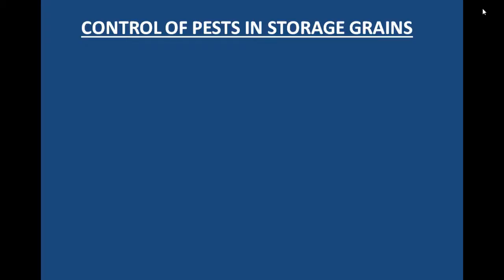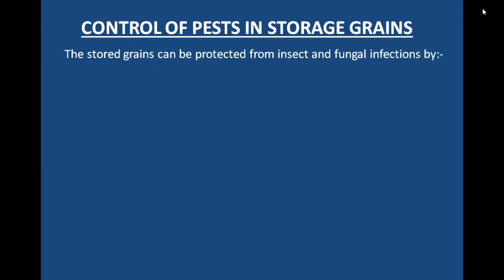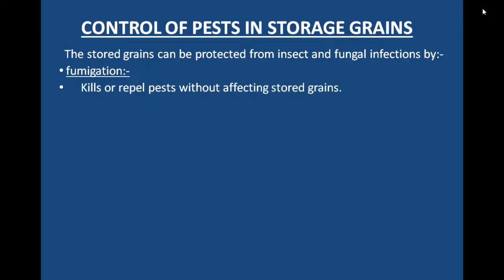Hello friends, now we are going to study control of pests in storage grains. The stored grains can be protected from insect and fungal infections by, first, fumigation. Fumigation kills or repels pests without affecting stored grains.